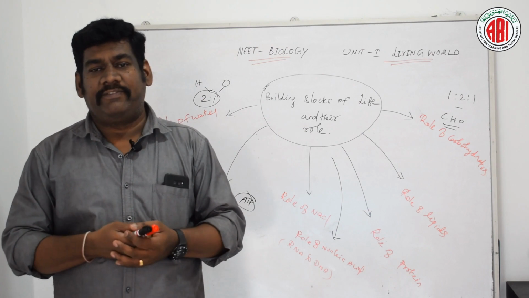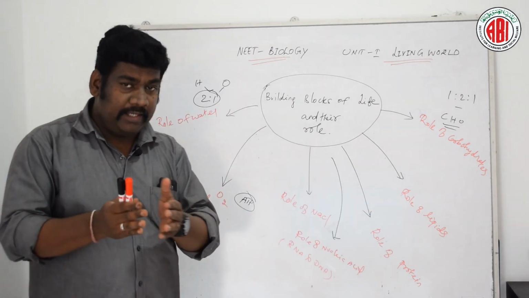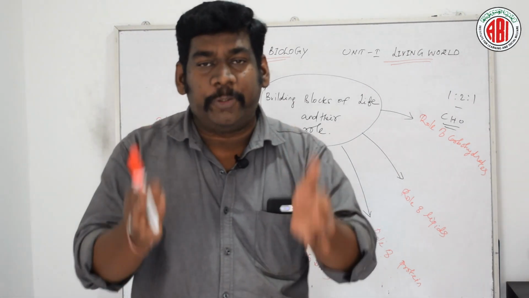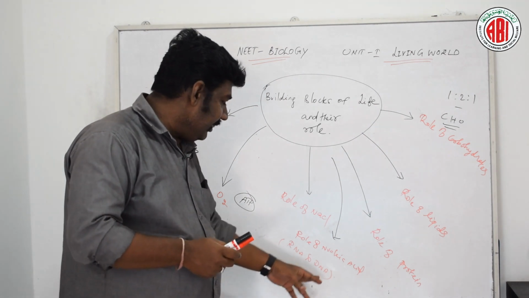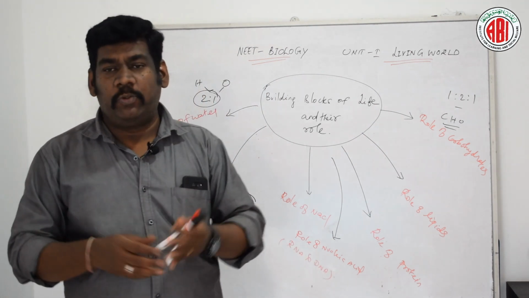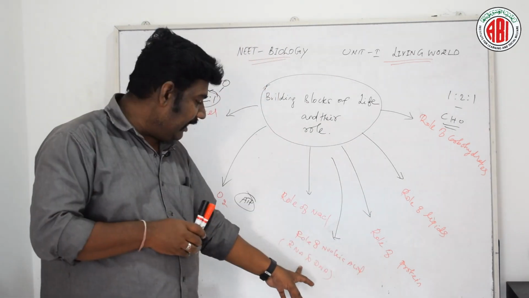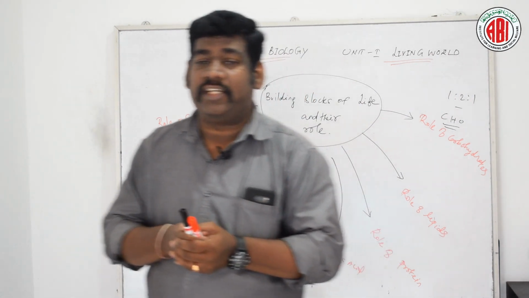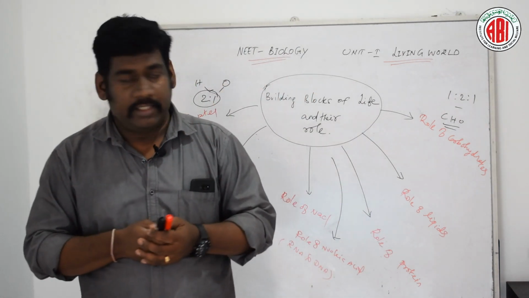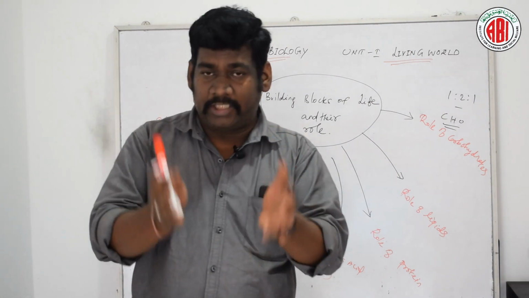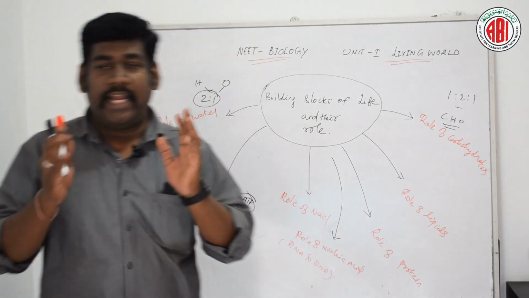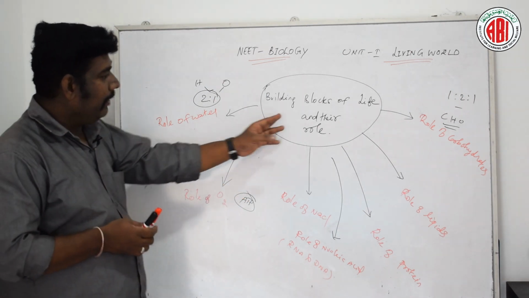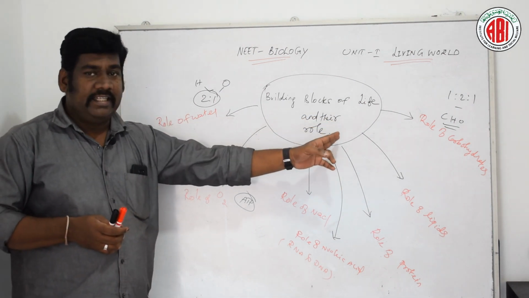These are the polymers of nucleotides which are interlinked with a bond called phosphodiester, or phosphopolynucleotides. This is the bond formed in nucleic acids, and the two major nucleic acids we are discussing are RNA and DNA. The nucleotides present in RNA and DNA are composed of pentose sugar, a phosphate group, and an inorganic nitrogen base, purine or pyrimidine structures. So these are the different building blocks of life and their specific roles.